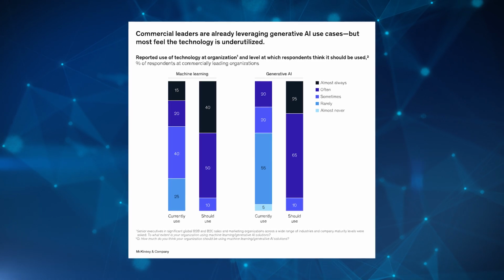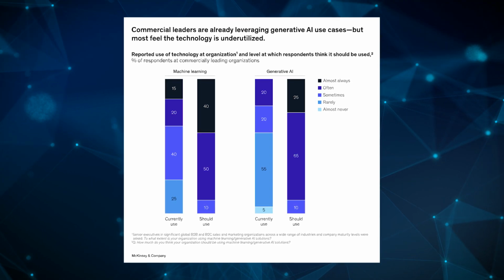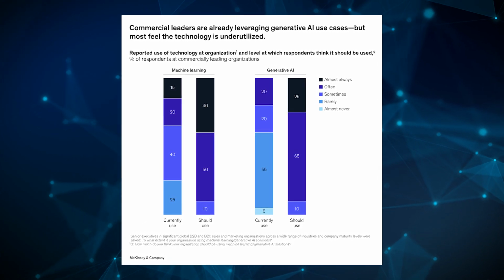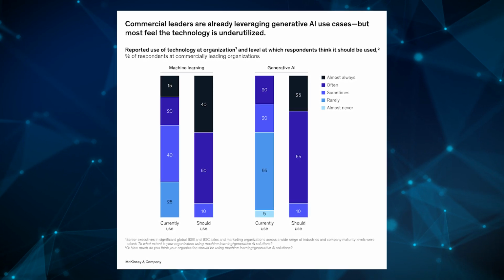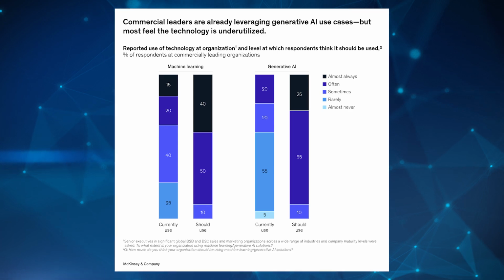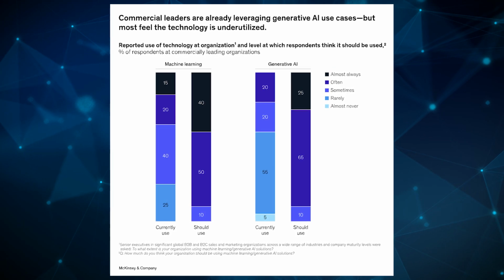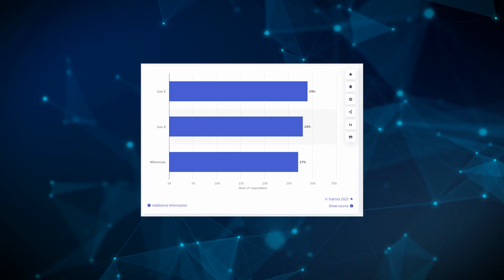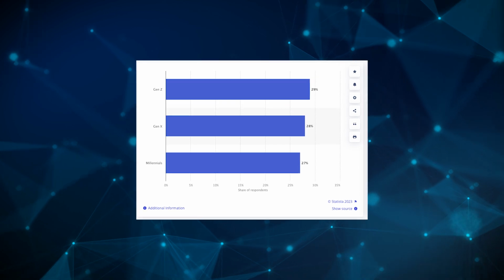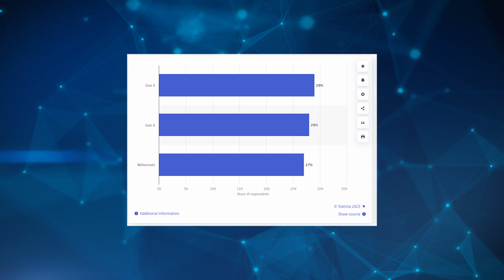Besides ChatGPT, most people are not aware of the potential for GenAI, and if they are, they're not fully utilizing it. Even when looking at this graph from a McKinsey report, we can see that 80% of people are either sometimes or not using generative AI at all. And even when leaders in an organization are asked whether they should use it, 65% of them respond by saying sometimes. Out of the modern workforce, Gen Z are thought to have adopted it the most, at about 29% of the respondents, with Gen X coming second at 28% and millennials at 27%.